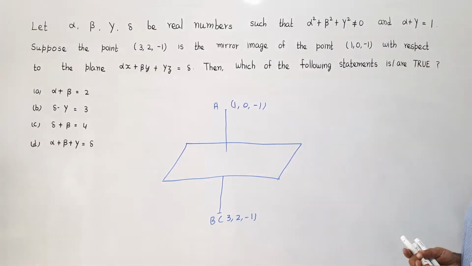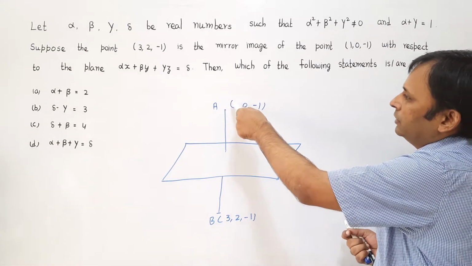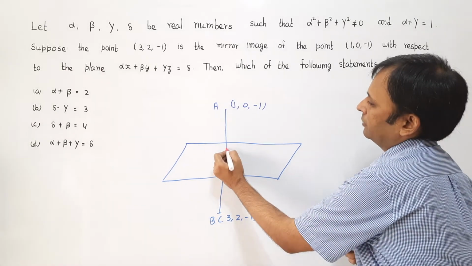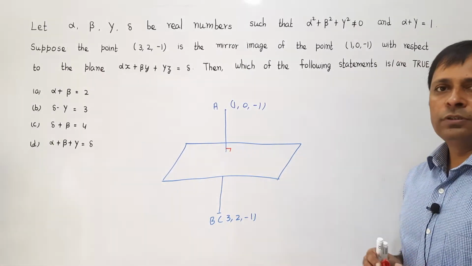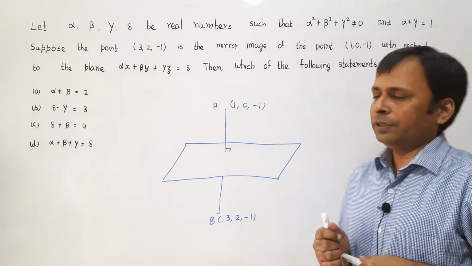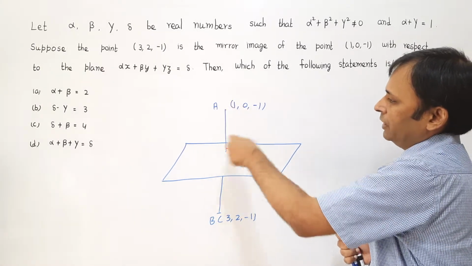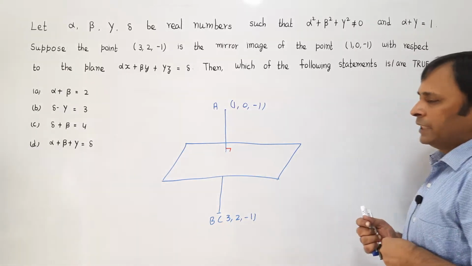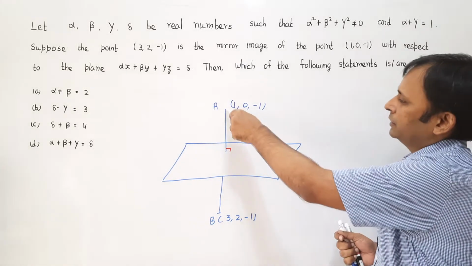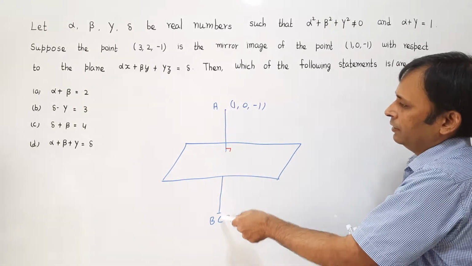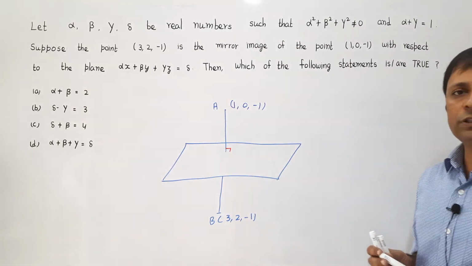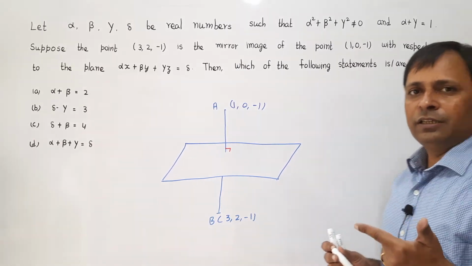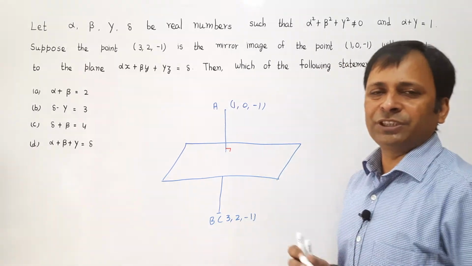The first thing is that this line AB is perpendicular to this plane, because the mirror image of A about this plane is the point B. The second information is that the midpoint of the line AB is the point which lies on the plane.